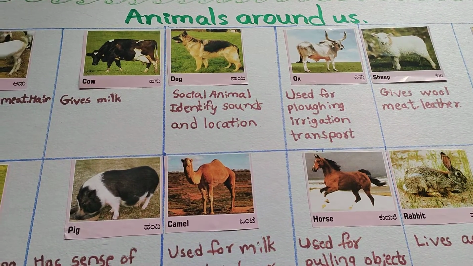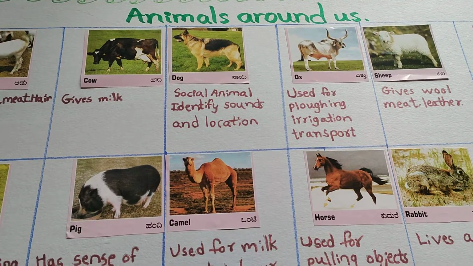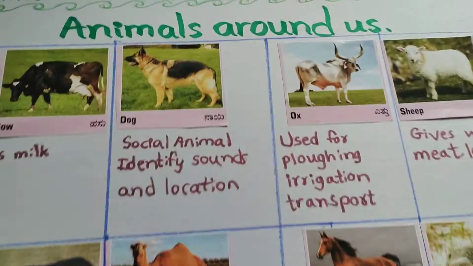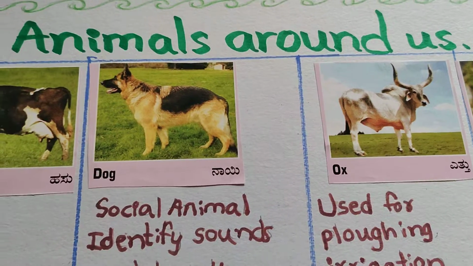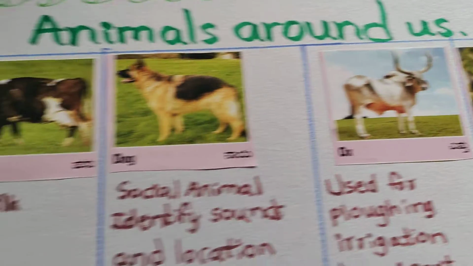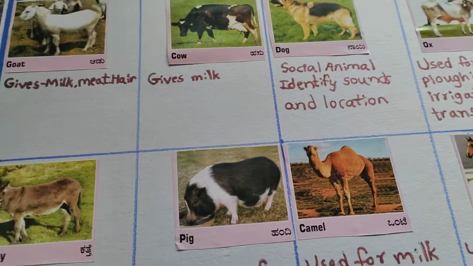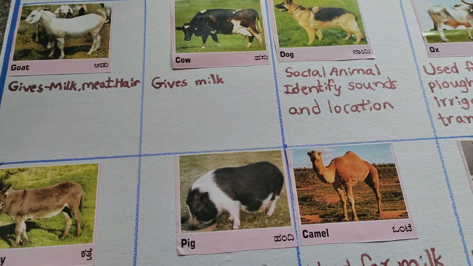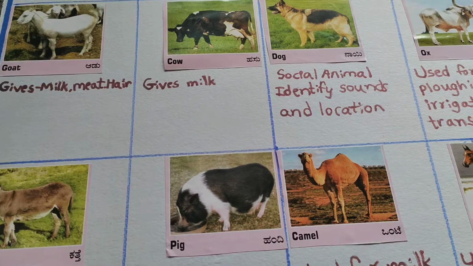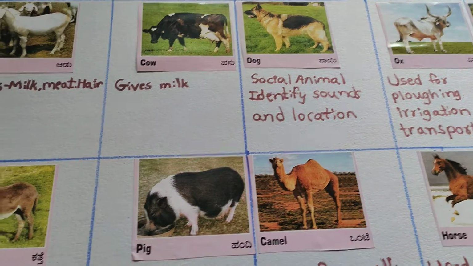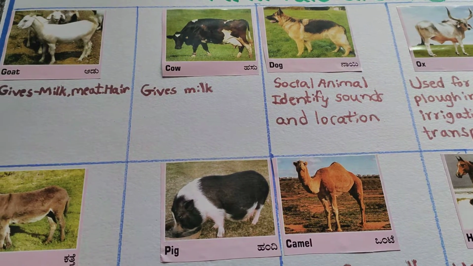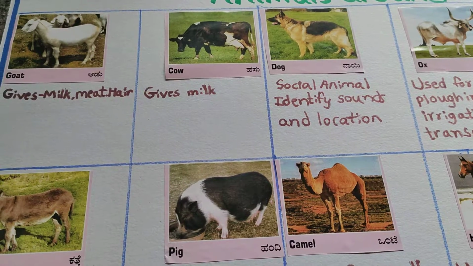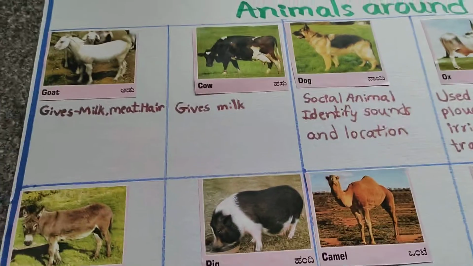Today we'll look at the animals around us. Which are the animals we see in our society? Those are called domestic animals. What do they call? Domestic animals.